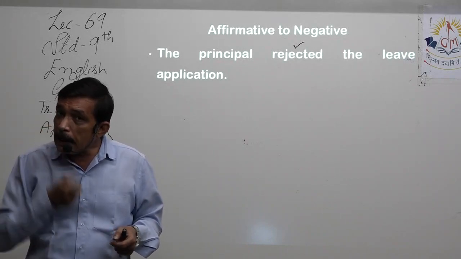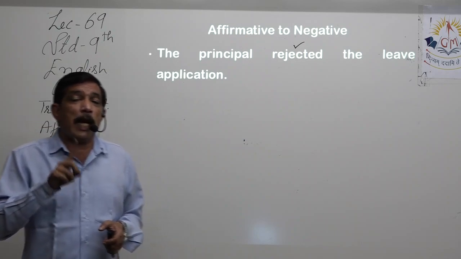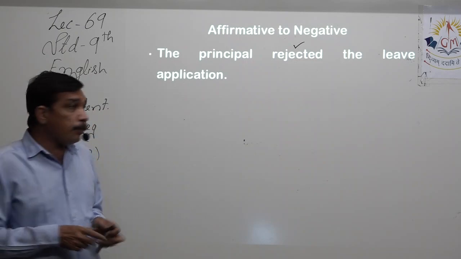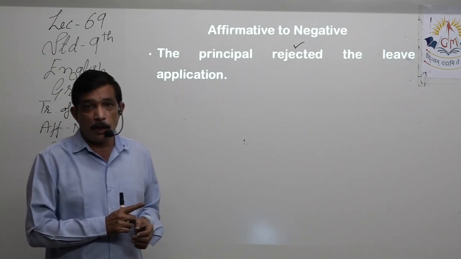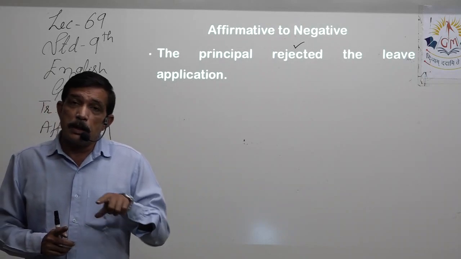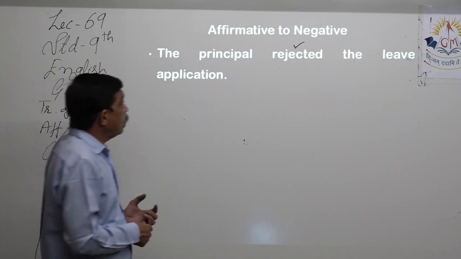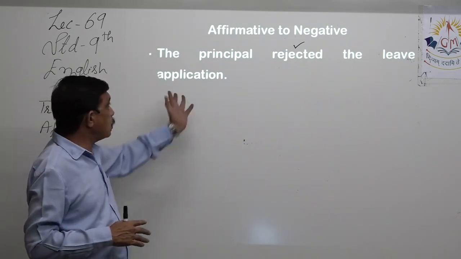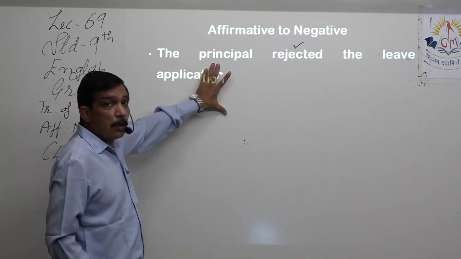That means he had accepted it, so we see that accepted is not the antonym to be used over here. The more appropriate word is disapprove. Rejected means disapprove. Now what is the negative of approve? Not approved. Because rejected is past tense and there is no helping verb over here, the principal will have to use the do form.